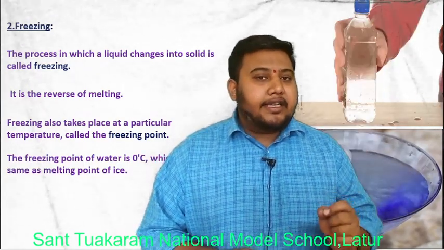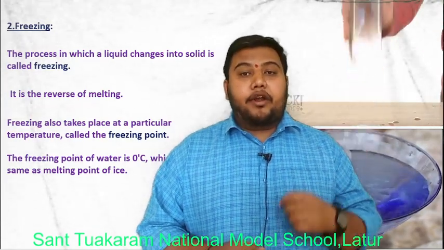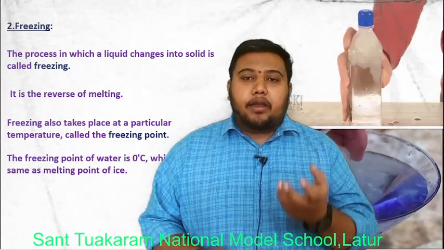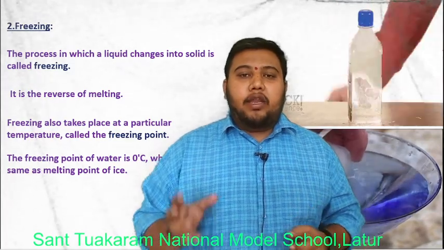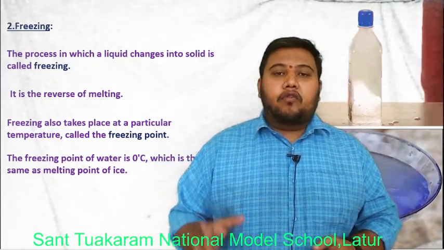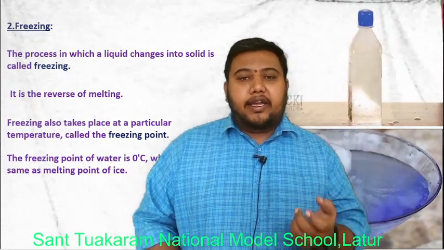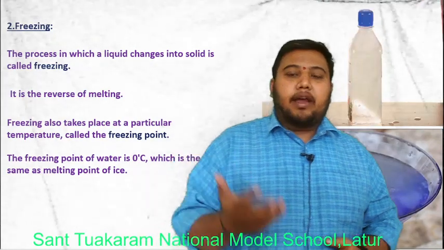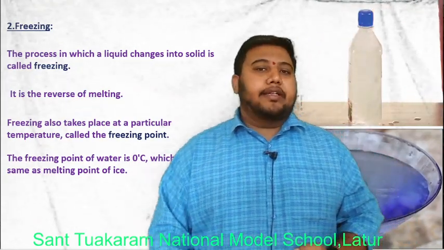If we cool that water continuously, then at 0 degrees Celsius, the water will change its state from liquid to solid. So it is the second step.